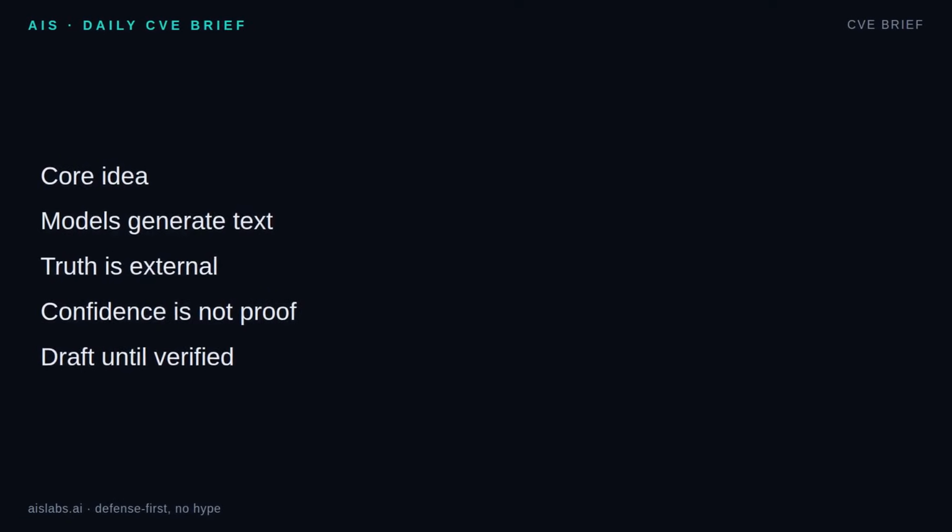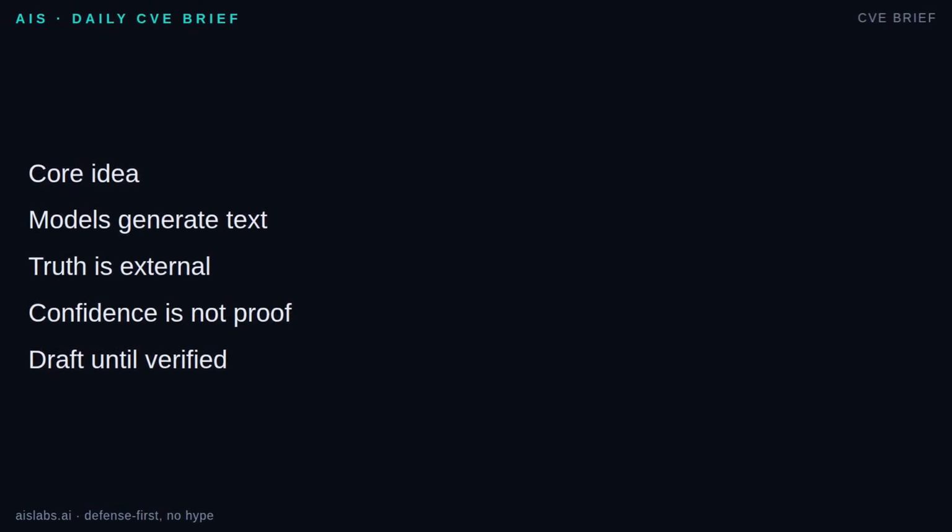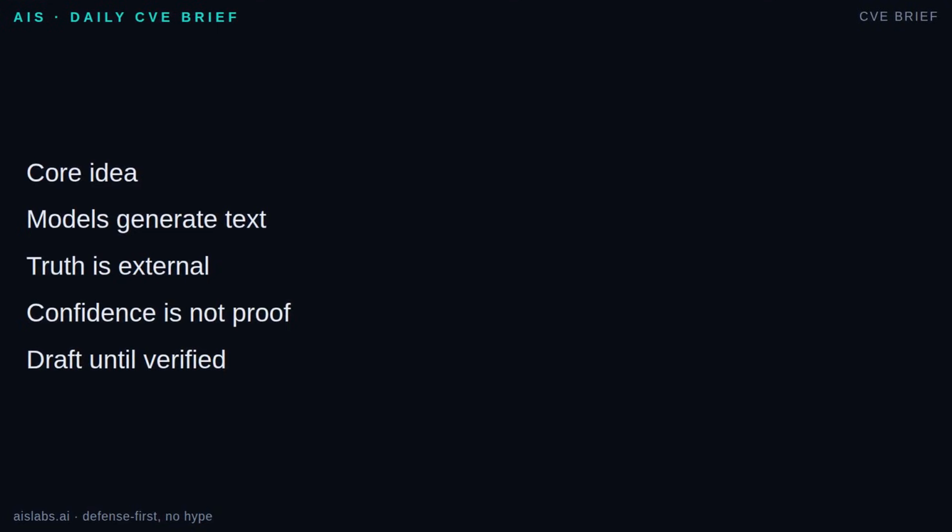Hallucination is not a switch you turn off with a better sentence in the prompt. It is connected to how generation works. The model predicts plausible next tokens based on patterns learned during training and the context you provide. Plausible is not the same as verified. A model can be correct, partially correct, or completely wrong, while sounding equally certain. Confidence and correctness are weakly related in normal LLM use. Overconfidence is not a special bug, it is a normal surface behavior.